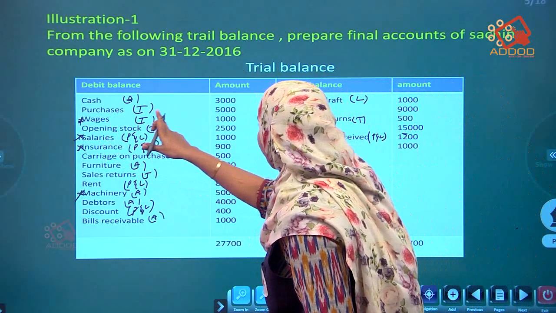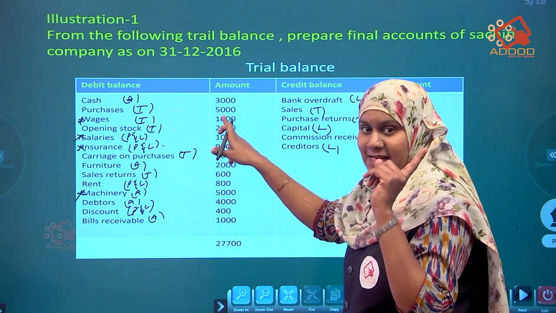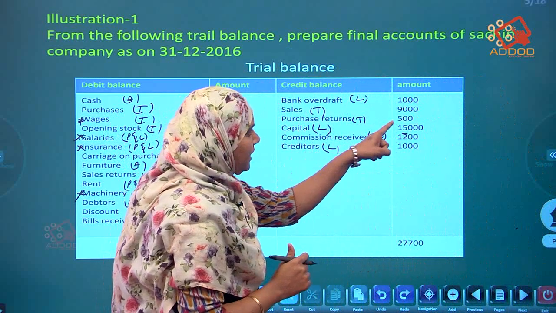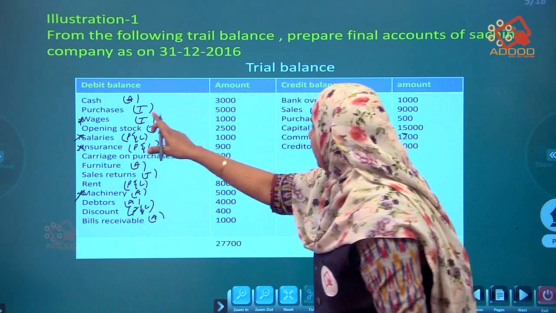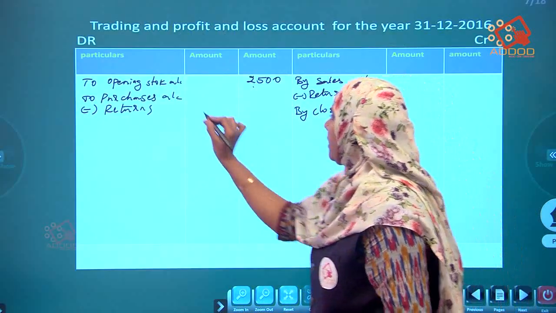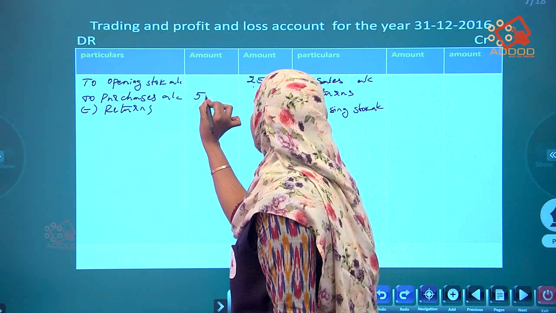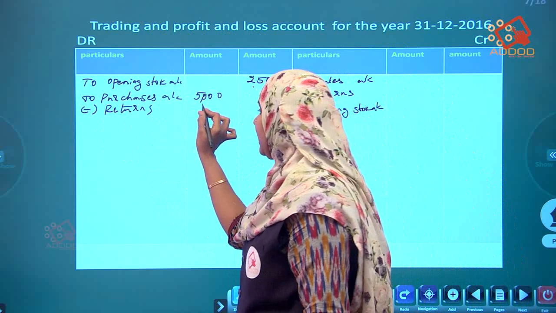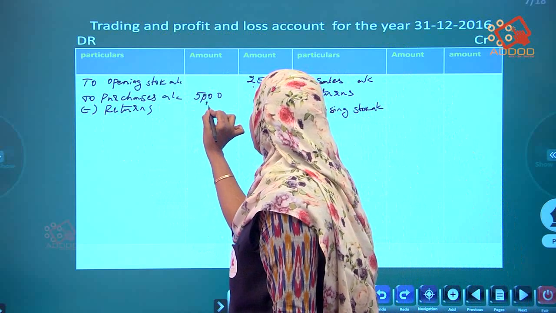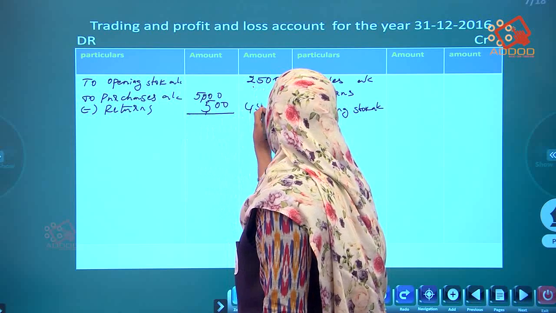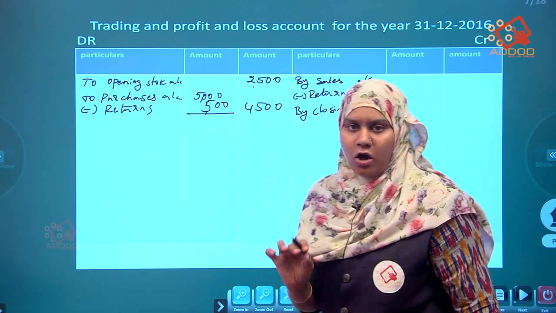Next, purchases. What is the amount of purchases? 5,000. Are any returns given? Yes. Purchase returns are here, 500. Okay. So purchases are 5,000 minus returns. What are the returns? 500. If we minus it, we get 4,500 in the outer column.